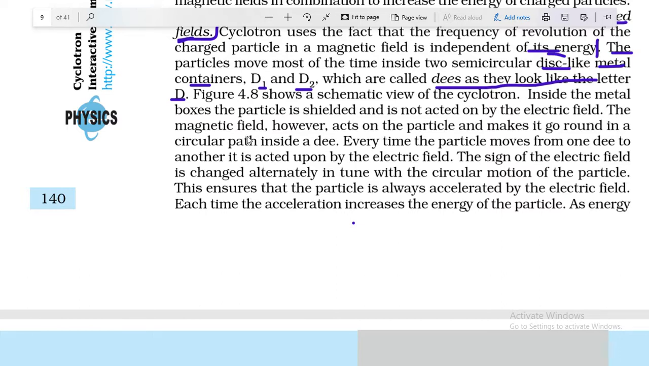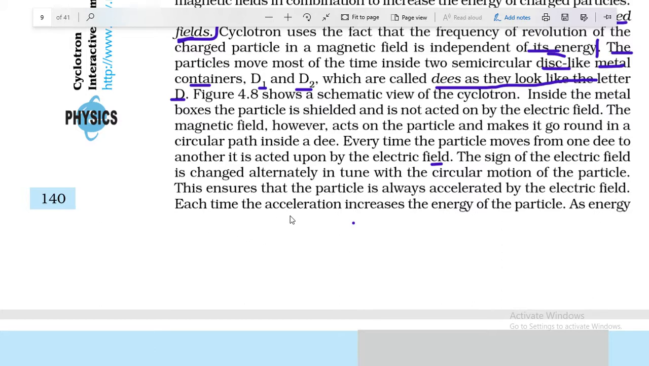The magnetic field, however, acts on the particles and makes them go round in a circular path inside a D. Every time this particle moves from one D to another, it is acted upon by the electric field. The sign of the electric field is changed alternately, in tune with the circular motion of the particle. This ensures that the particle is always accelerated by the electric field.